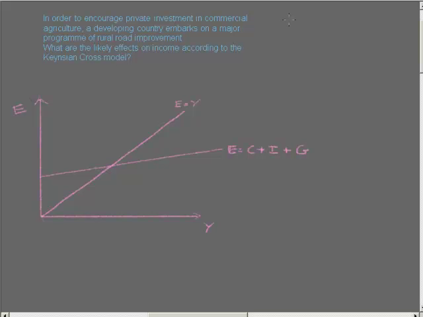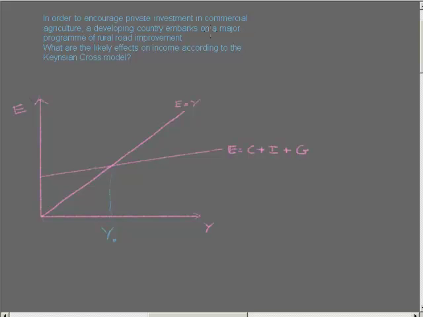Here is another example of using the Keynesian cross to analyse a policy and its likely outcomes. In this situation, in order to encourage private investment in commercial agriculture, a developing country embarks on a major programme of rural road improvements. What are the likely effects on income according to the Keynesian Cross Model? Well, as before, we'll assume we start here at an output level of y0,